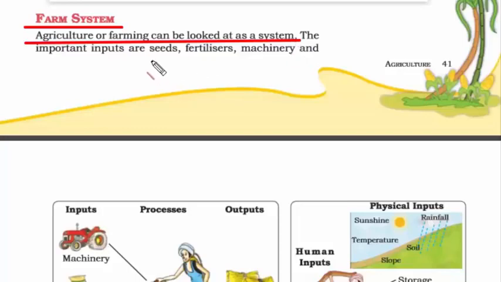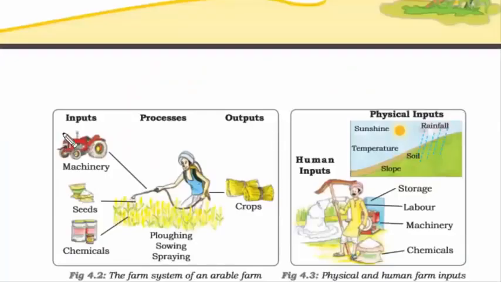For example, for farming, we need seeds, fertilizers, machinery and labor. They are nothing but inputs. If you look at this picture, you can see the inputs that are required for agriculture: chemicals, seeds and machinery. And then you have a process. That means what do we do with the inputs? How do we use them? That is nothing but plowing, sowing and spraying.